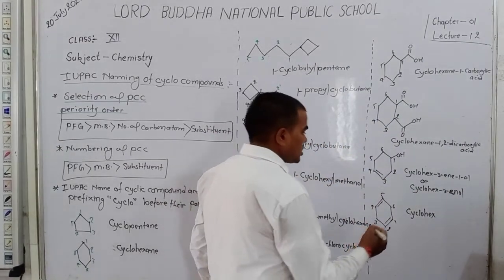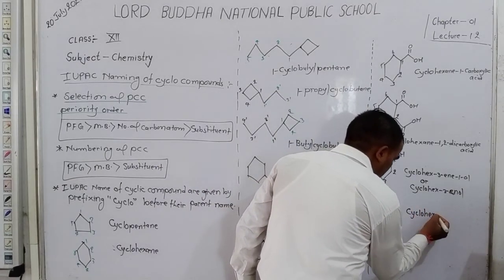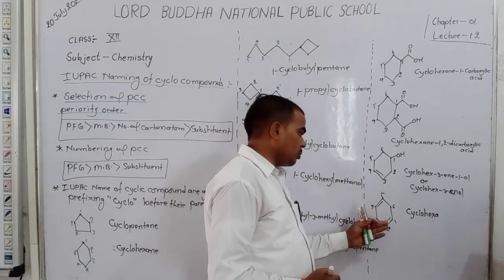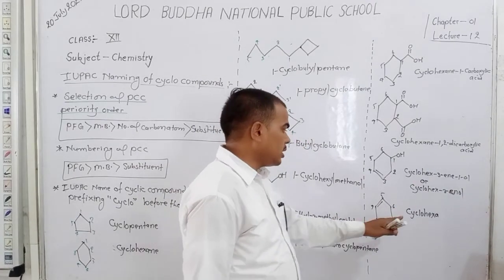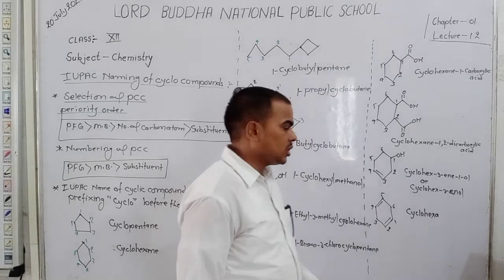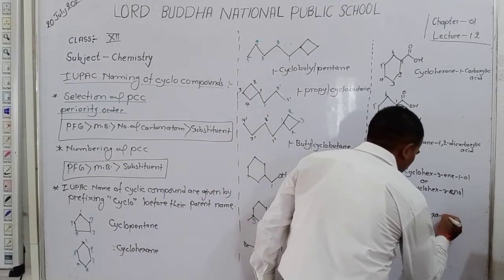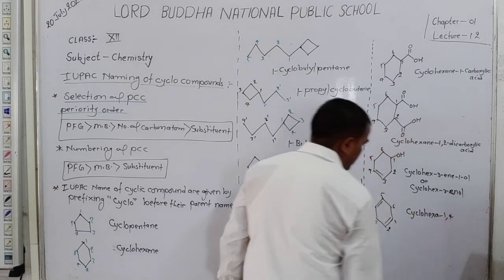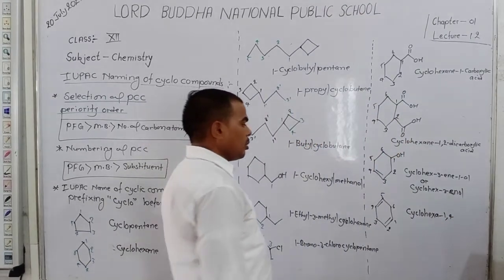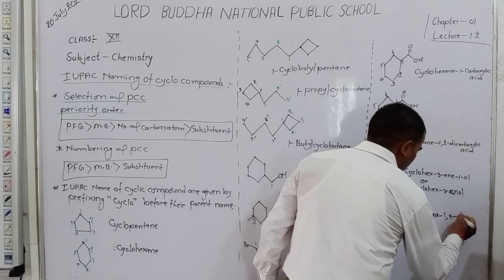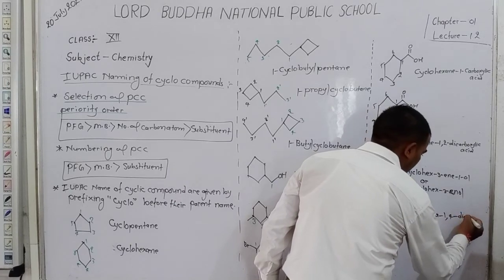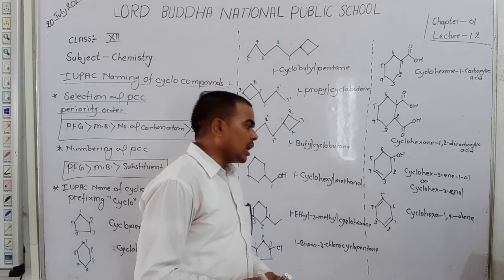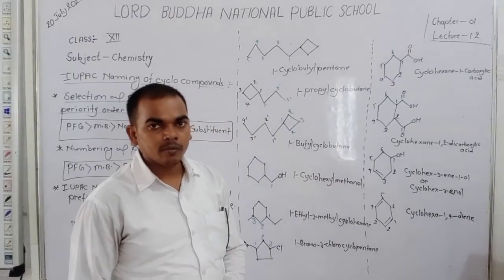So write or add a in the word root because more than 1 multiple bond is present. So here cyclohexa, multiple bonds present at the first and fourth position. The name of the multiple bond is ene, number of multiple bonds is 2, so write diene. The name of this compound is cyclohexa 1,4-diene.